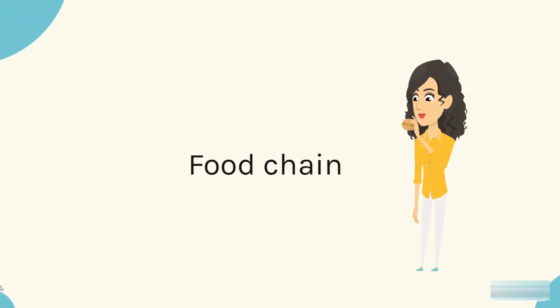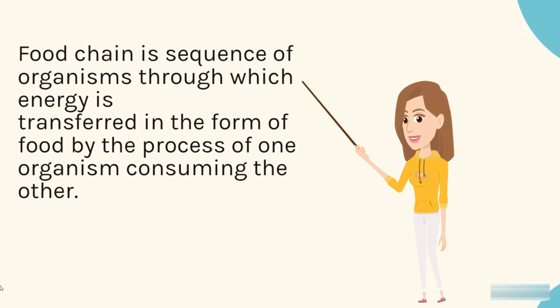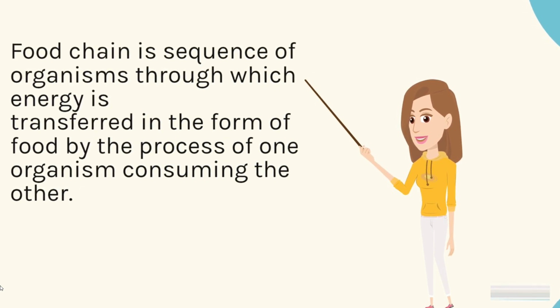Food chain. Food chain is a sequence of organisms through which energy is transferred in the form of food by the process of one organism consuming the other.